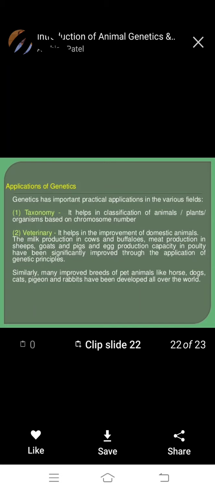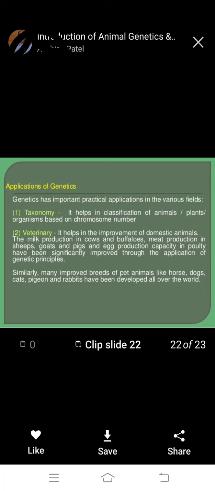Next, applications of genetics, very important applications. Genetics has important practical application in various fields. First one, taxonomy. It helps in classification of animals, plants, and organisms based on chromosome number. It's taxonomy.